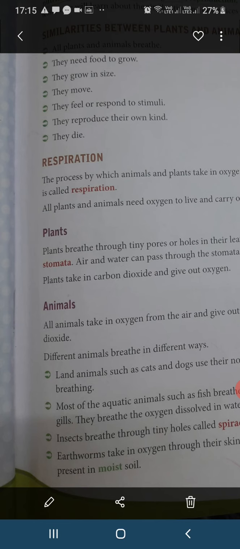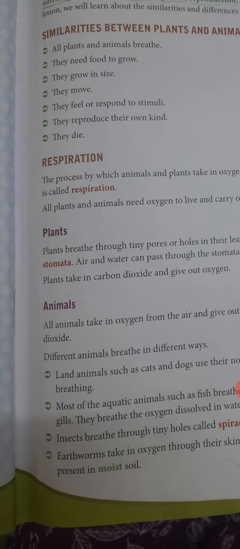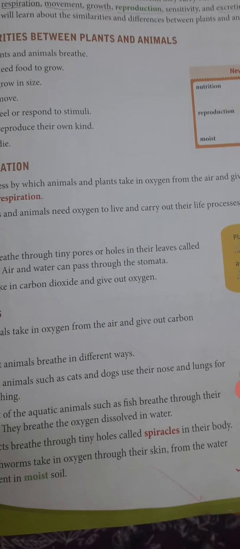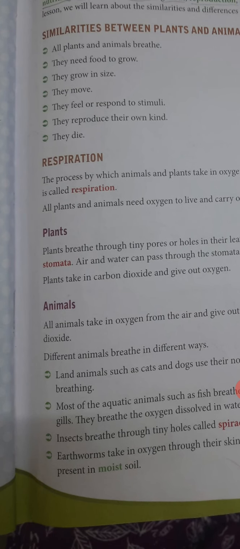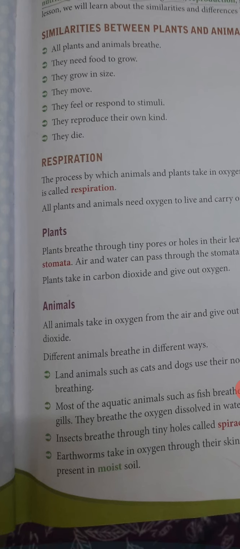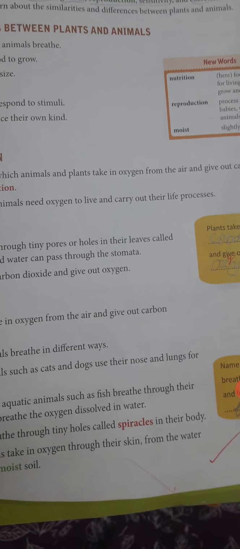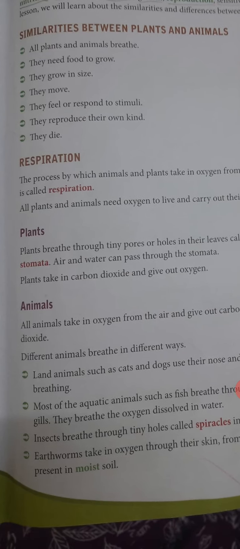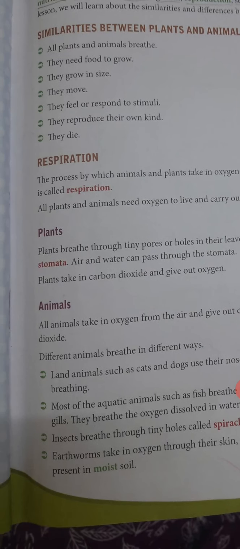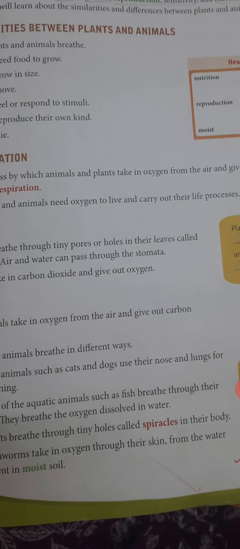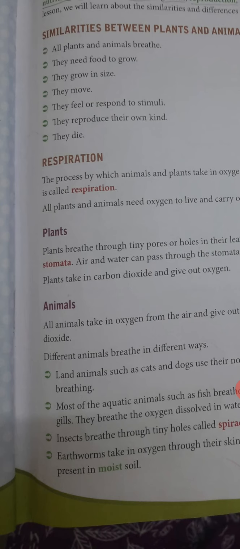Animals. All animals take in oxygen from the air and give out carbon dioxide. Different animals breathe in different ways. Land animals such as cats and dogs use their nose and lungs for breathing. Most of the aquatic animals such as fish breathe through their gills.